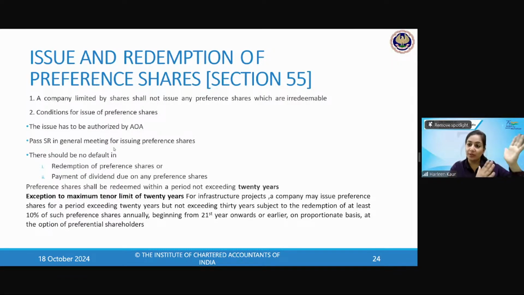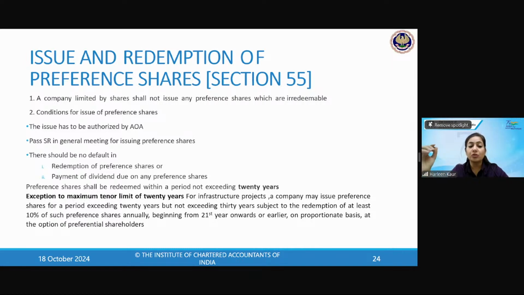So similar to sweat equity, authorized in articles, SR, again preference shares authorized by articles, SR has to be passed. No default in two things has to be made: redemption of preference shares or payment of dividend. So we should not make any default. This is actually the preferential right that they have. They have to be paid dividend and redemption of preference shares has to happen. When shall the preference shares be redeemed? After a period not exceeding 20 years. So 20 years is the maximum period for which the preference shares can be issued.